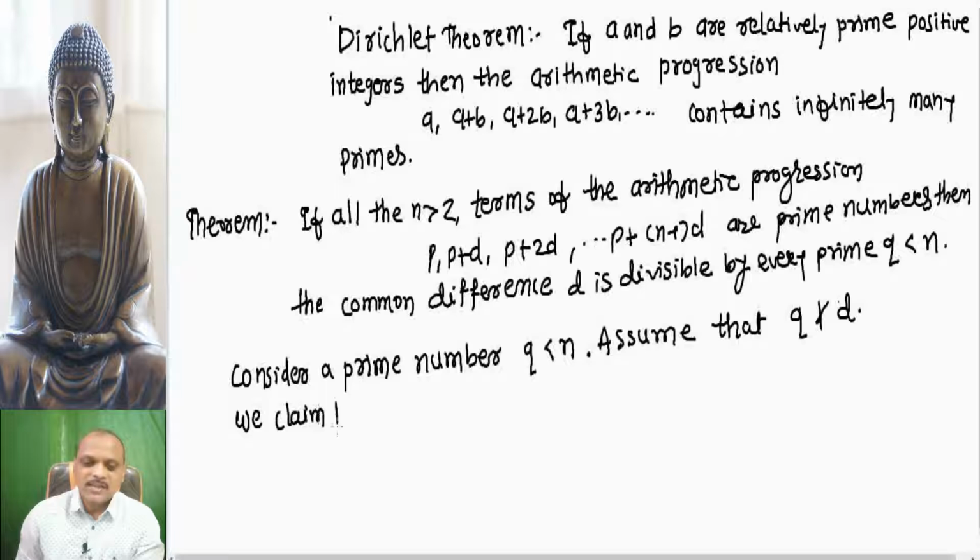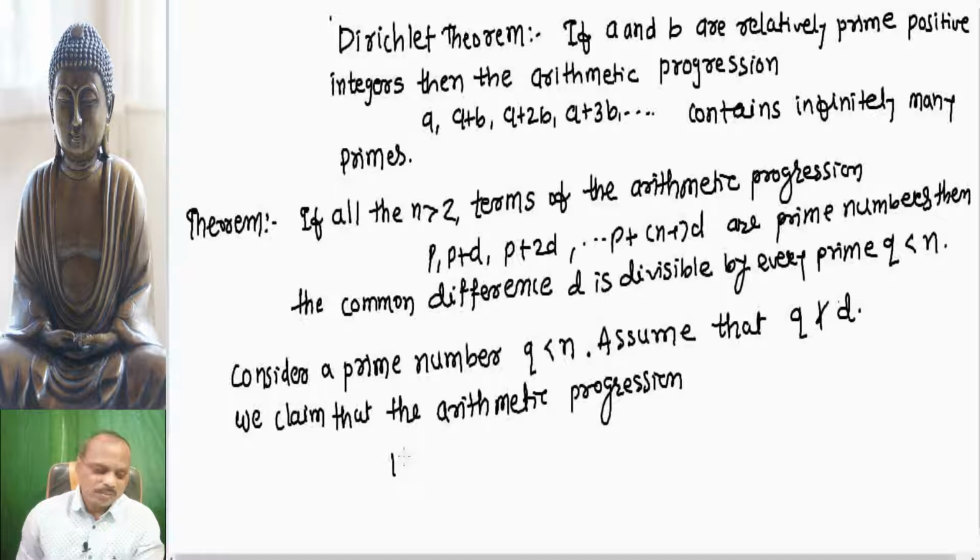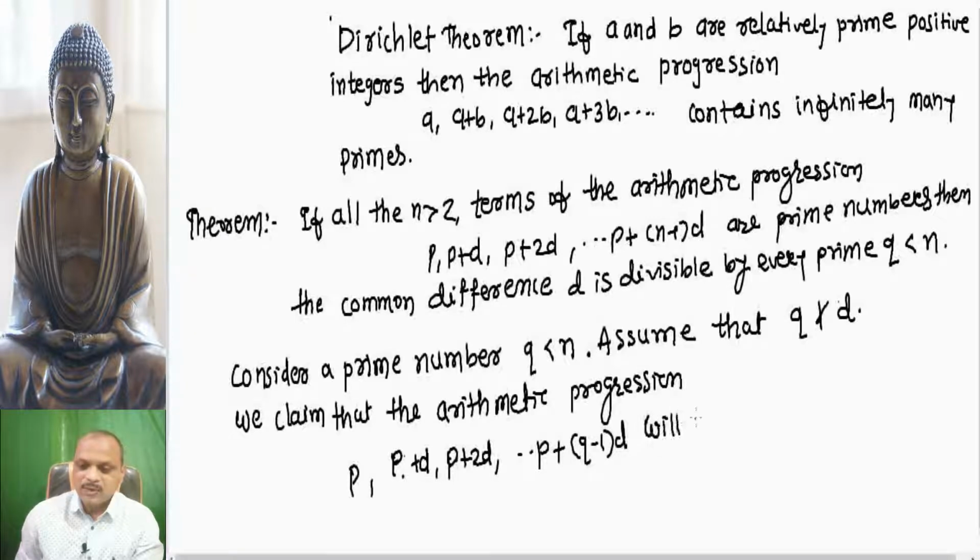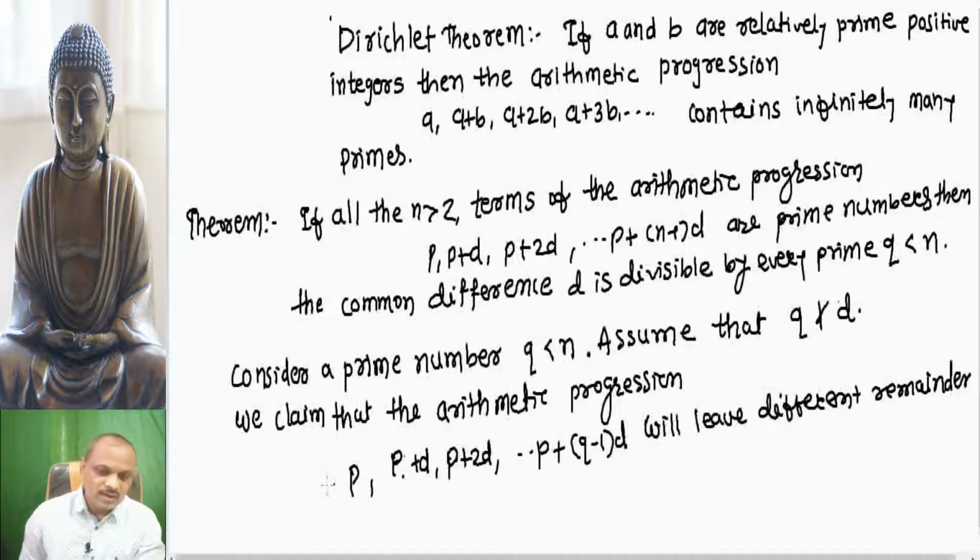We claim that the arithmetic progression p, p plus d, p plus 2d, up to p plus q minus 1 d will leave different remainders when divided by q.